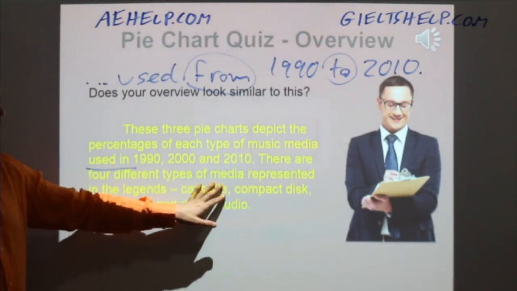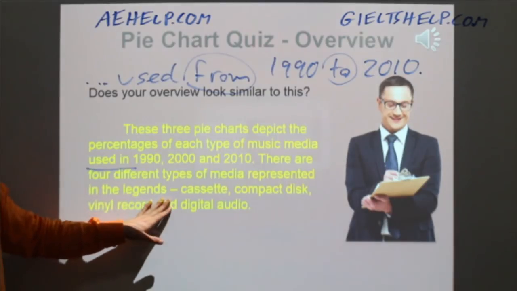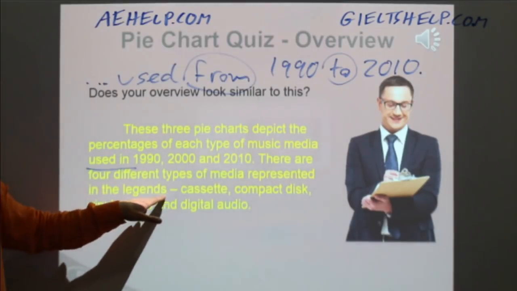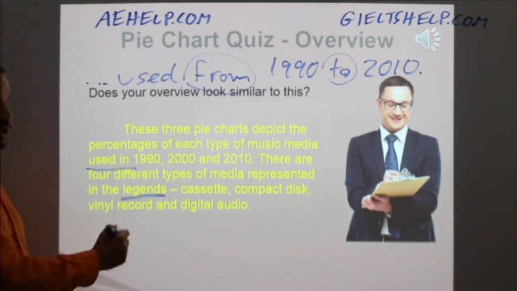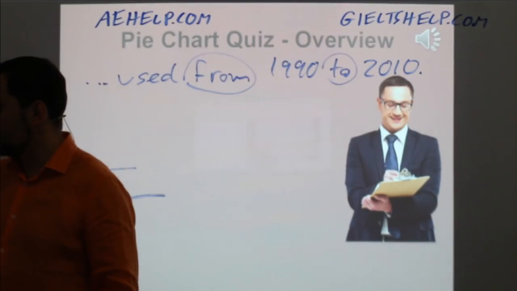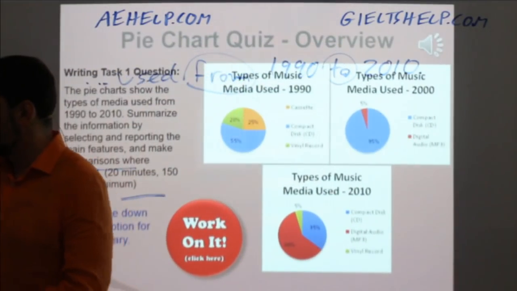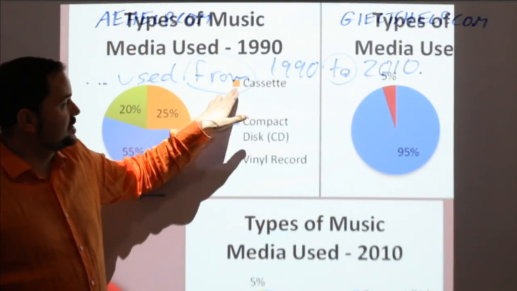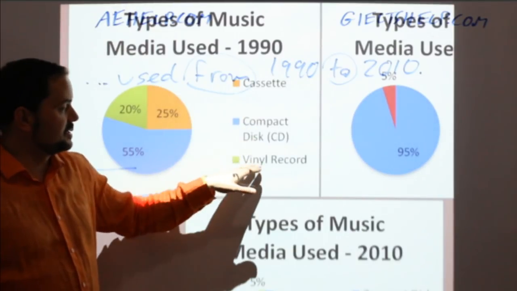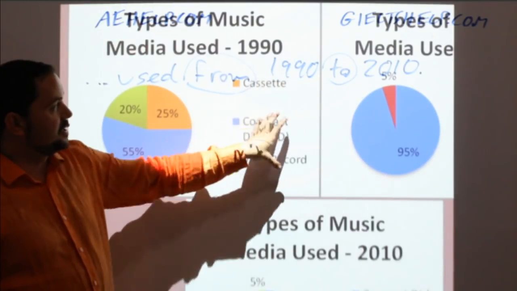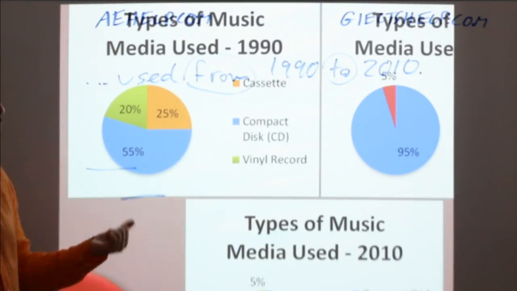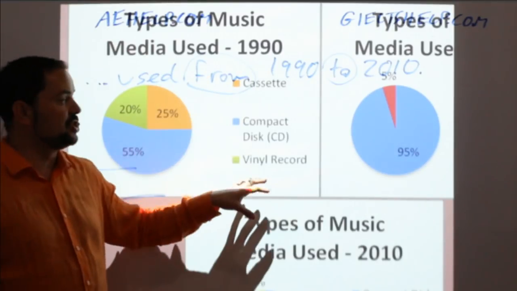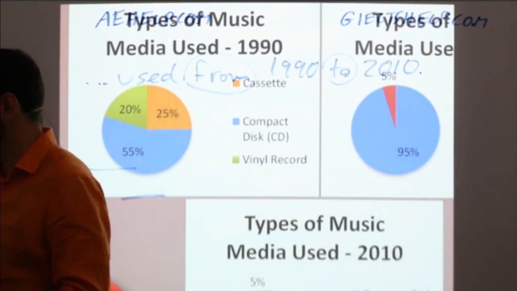There are 4 different types of media represented in the legend: cassette, compact disc, vinyl record, digital audio. And it's legends because there's multiple. The word legend refers on a map or on a diagram to this here. Okay, so this orange is cassette, this blue is compact disc, this vinyl record is green. This is a legend. On a map, it shows you the road, the highway, the train tracks, rivers. That's your legend, okay? Know that vocabulary, legend.